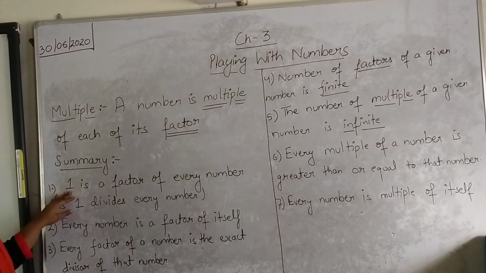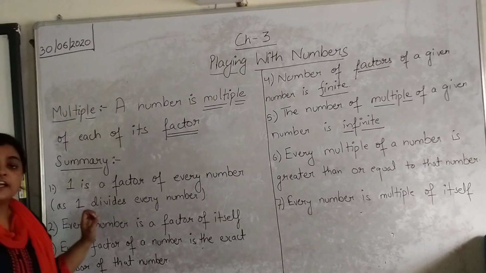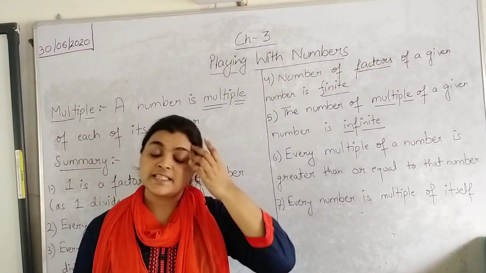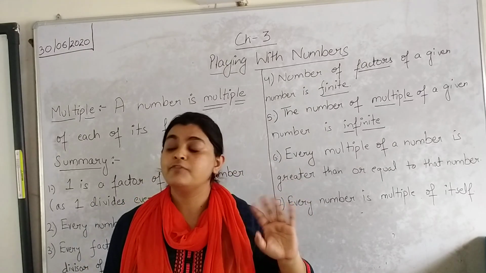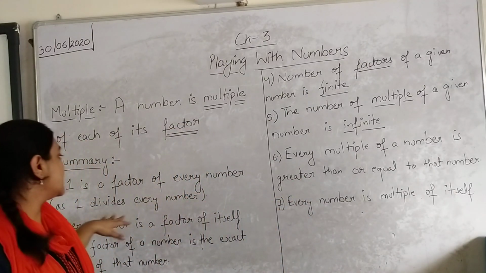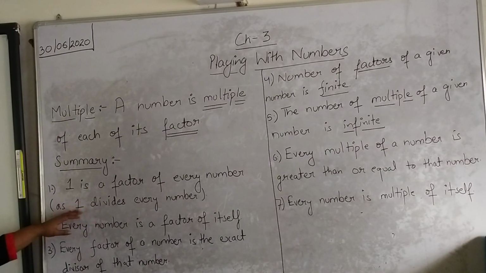The first point says 1 is a factor of every number. As we all know, 1 divides every number present in the number system except 0. 1 divides every number without leaving remainder 0. Hence 1 is an exact divisor of every number. So 1 is a factor of every number.